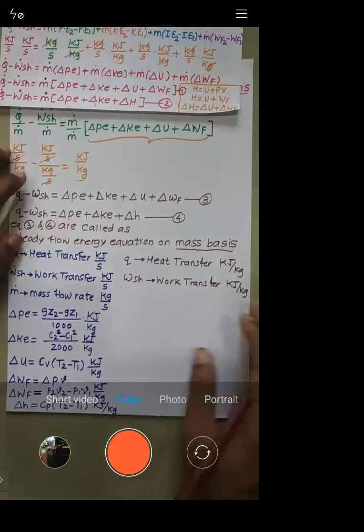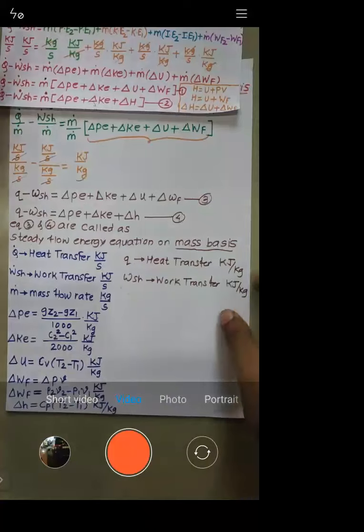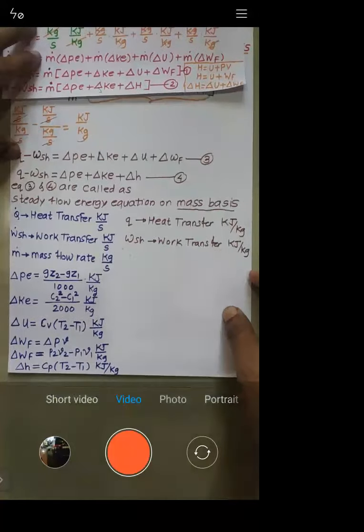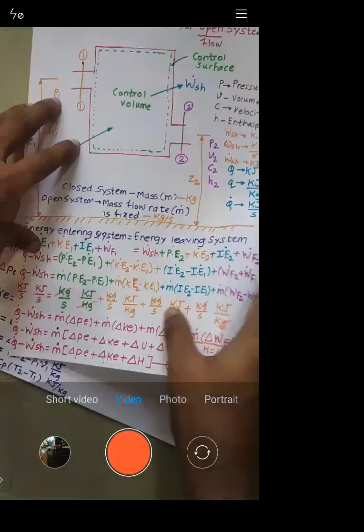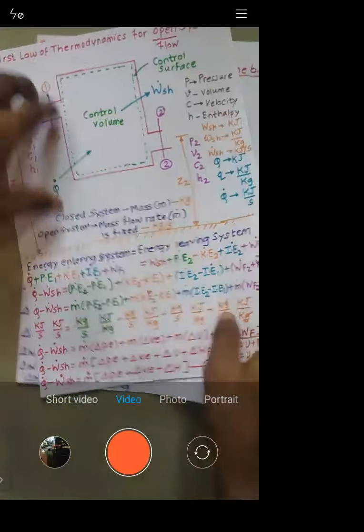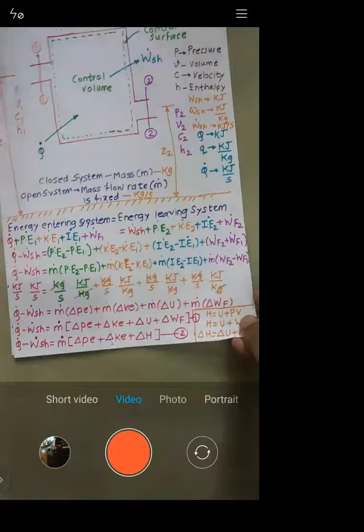Is that okay, all of you? Is there any doubt? Let me know, because further we need to apply this steady flow energy equation to various systems, and only then will you be able to understand.